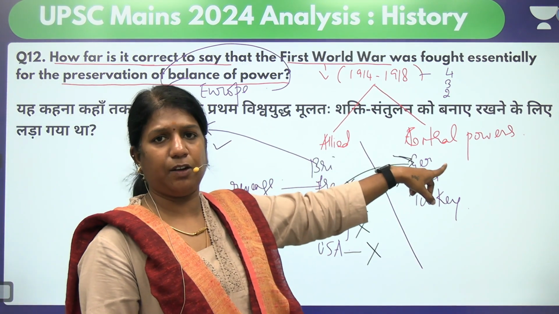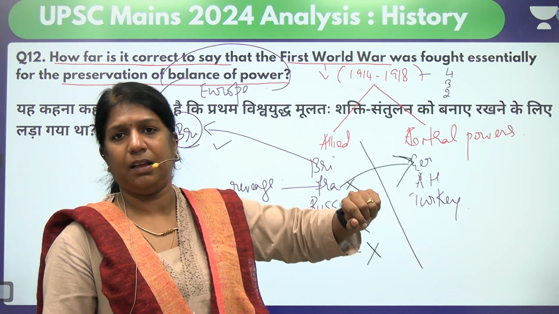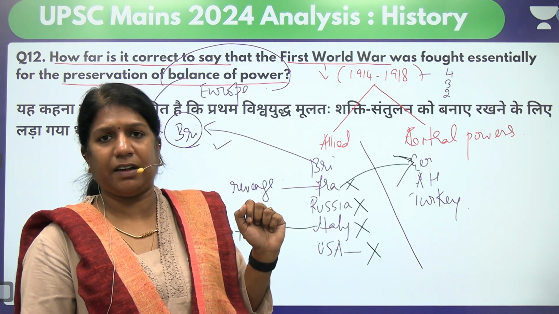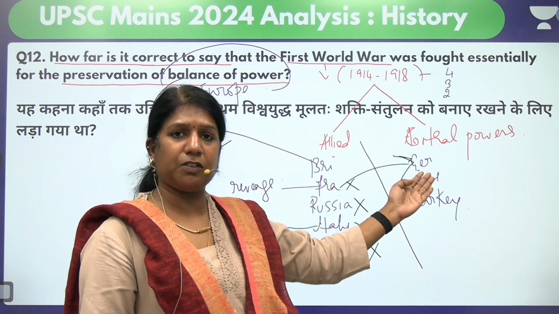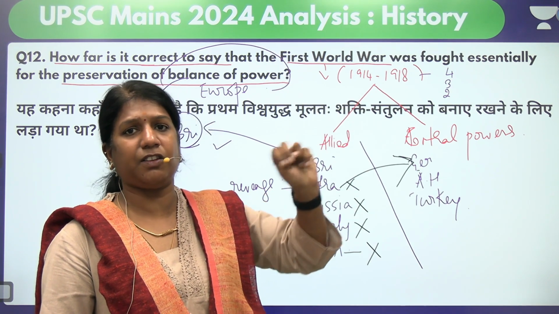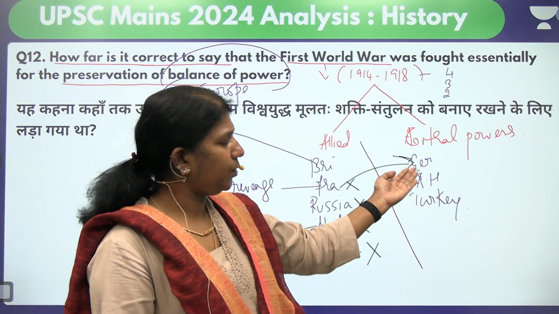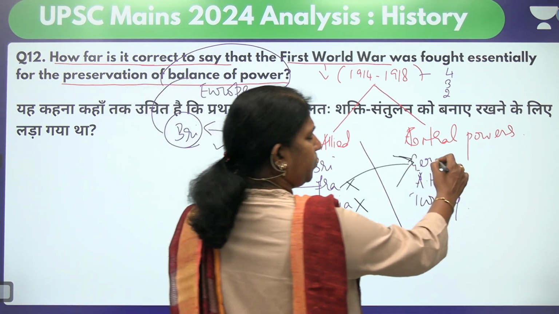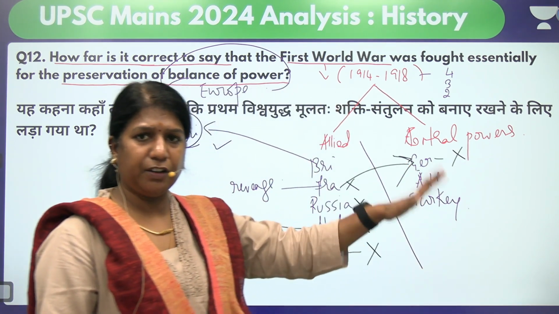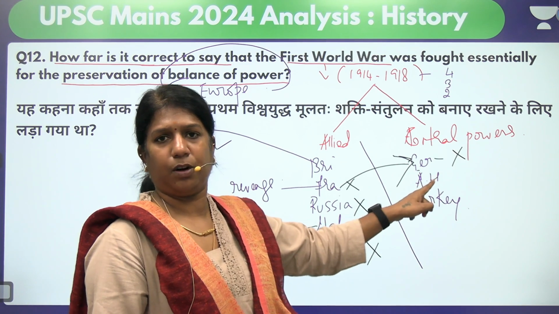Now let's take the case of Germany. Germany was a very arrogant country. Germany wanted to take the first rank status of Europe, and after the death of Bismarck, Germany became the second largest producer of iron in the world. So she wanted to compete with Britain. For Germany, it was a competition. She wanted to finish Britain off. So she entered the war.